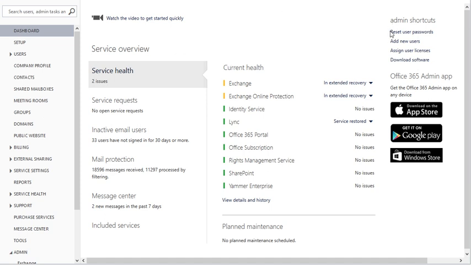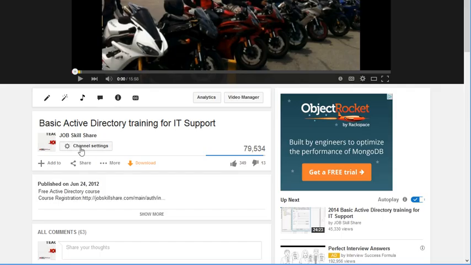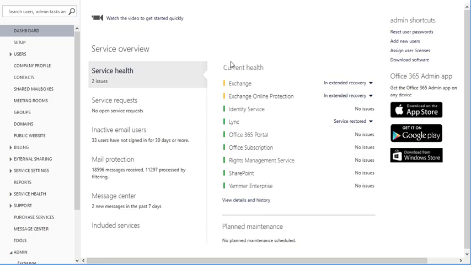Right on the right side you see something very cool, and that's the reset user password. Remember, we discussed this whole video in a basic Active Directory training. This thing is changing right now. If people are moving towards Office 365, and you know that this trend is going towards Office 365, all these Active Directory things that we did over here, every single thing can be done in this section now, Office 365.